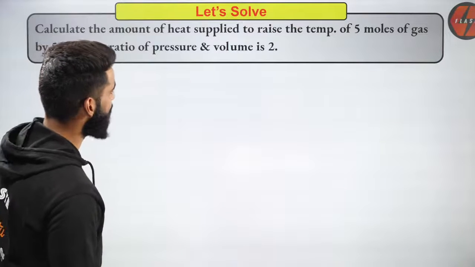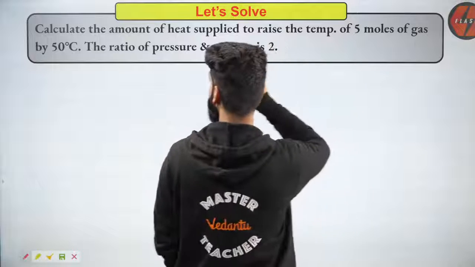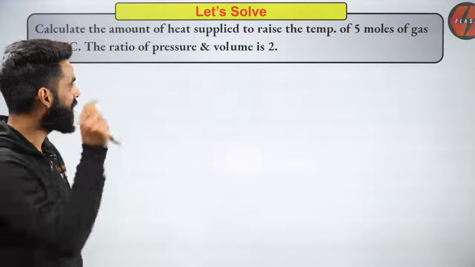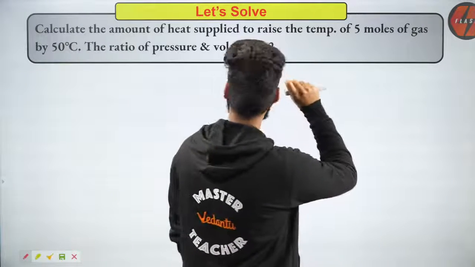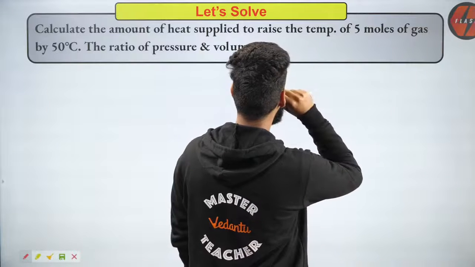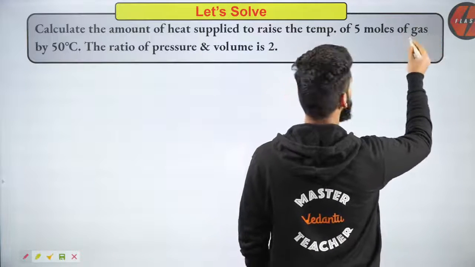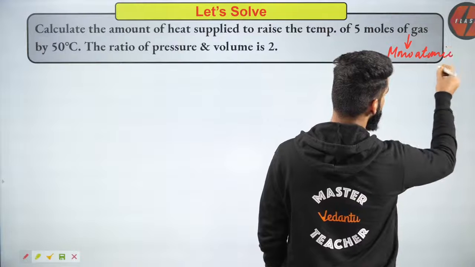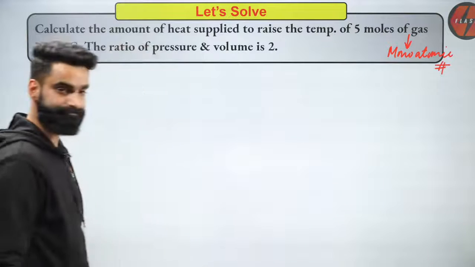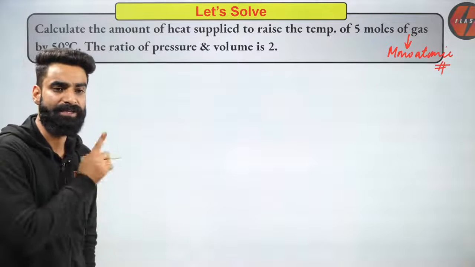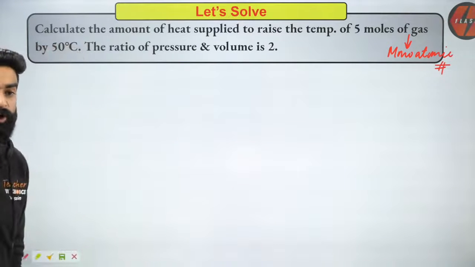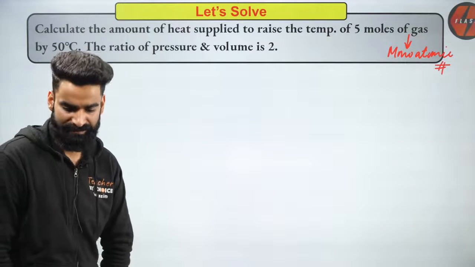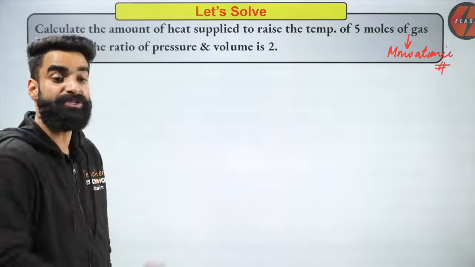Calculate the amount of heat supplied to raise the temperature of 5 moles of a gas by 50 degrees centigrade. The ratio of pressure and volume is 2. Guys, you can modify the question a bit because it's incomplete. Write it as 5 moles of monoatomic gas. Now you try it out. Calculate the amount of heat supplied to raise the temperature of 5 moles of monoatomic gas by 50 degrees centigrade. The ratio of pressure and volume is 2. This is something which we have to calculate. I'm sure all of you can solve this question now.